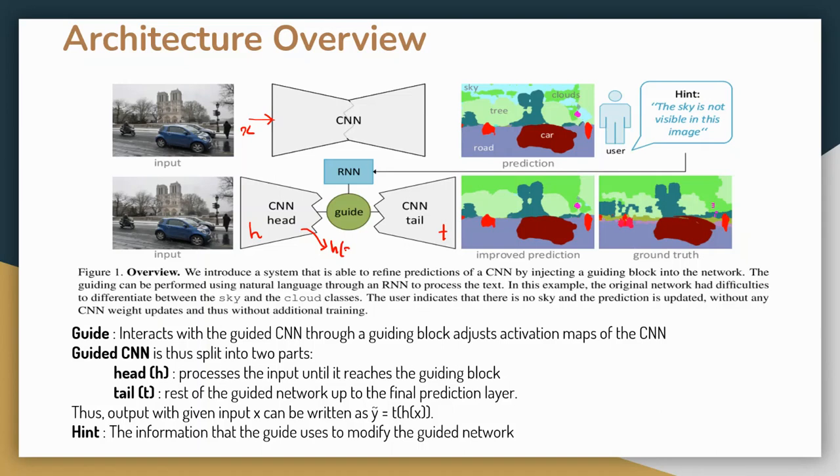Then that H of X is provided to the tail, and the final output will be T of H of X. That is y tilde written in the bottom line. Okay, so now what the authors did, they introduced a guide in between the CNN head and CNN tail. So basically, we provide H of X to the guide. The guide will change the H of X, that is the activation of the CNN head, and then the altered activation is fed into the tail to give some altered prediction. That is the basic idea about the architecture.